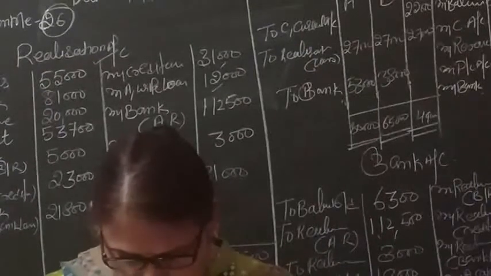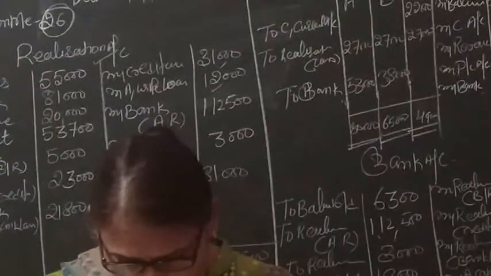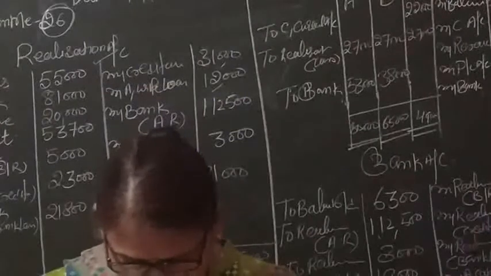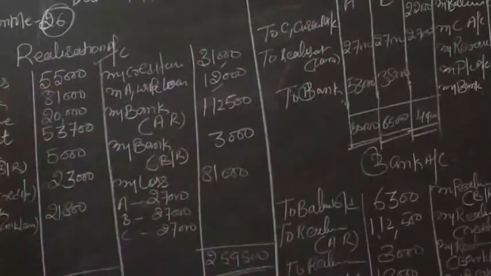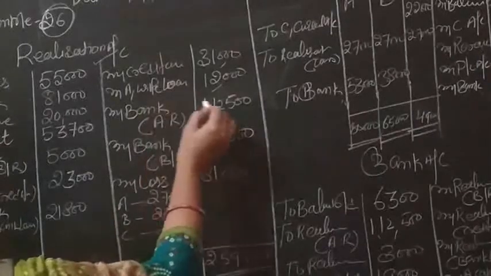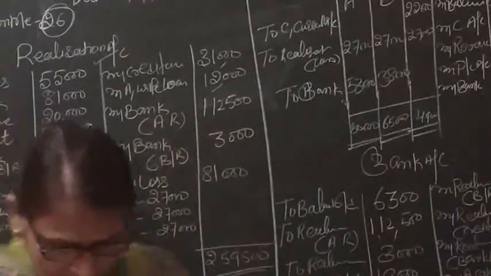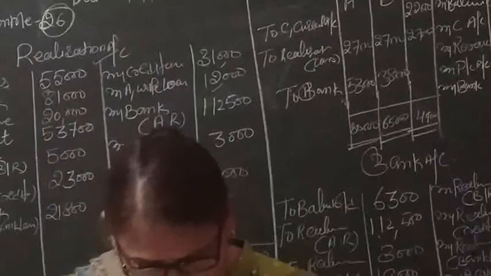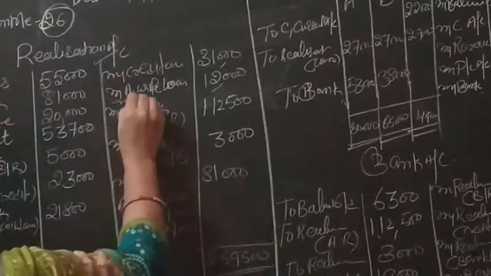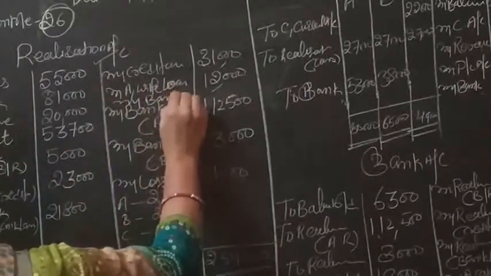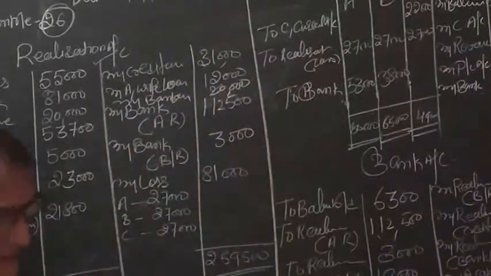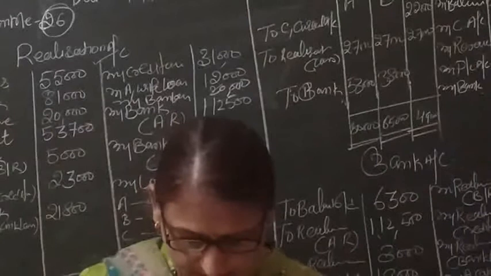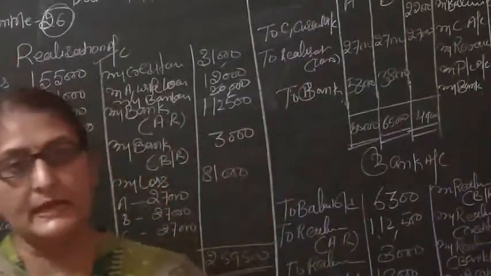Reserve for contingency is distributed among partners, P&L is distributed among partners, and bank loan at 12% is also transferred. So bank loan at 12% with the value of rupees 20,000. Write down here, by bank loan, in the credit side of realization account, 20,000. Now the assets and liabilities are transferred.